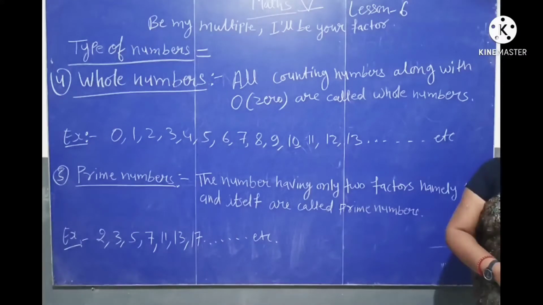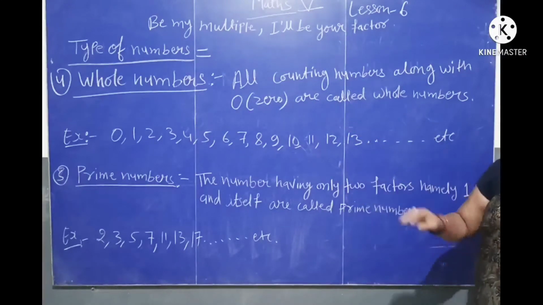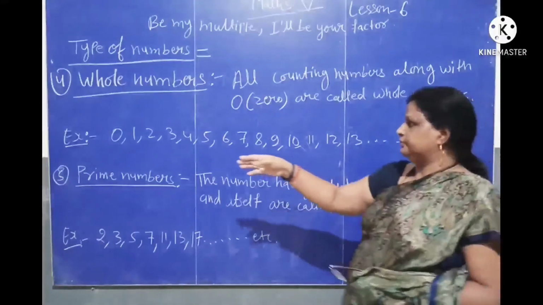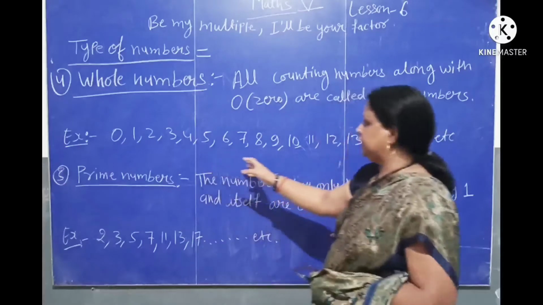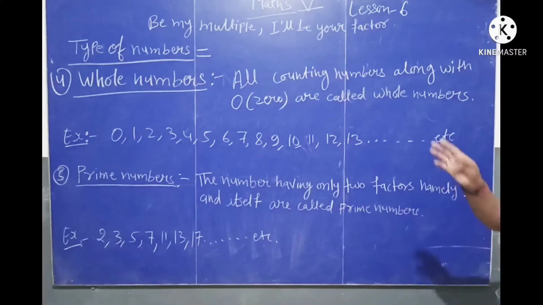Means if we include 0 with natural numbers, it becomes whole numbers. If we count starting from 1, that is natural numbers. And when we include 0 with natural numbers, it becomes whole numbers.